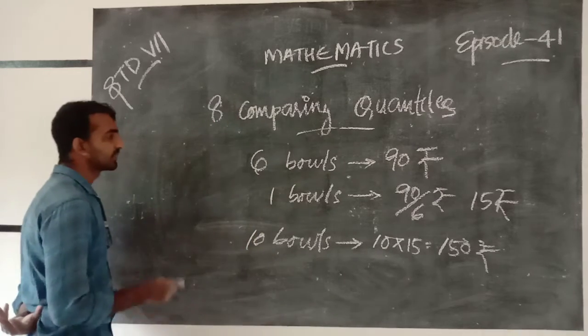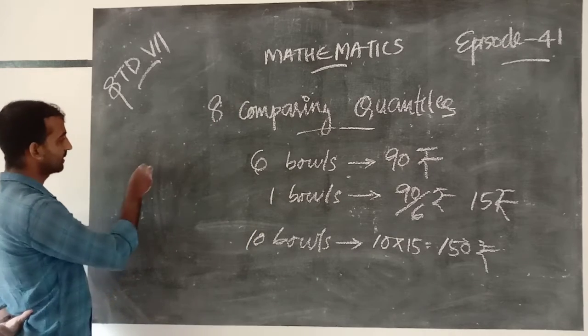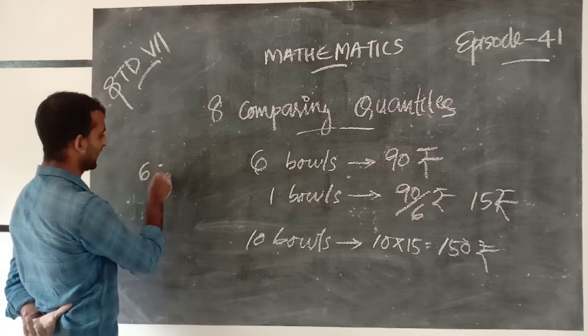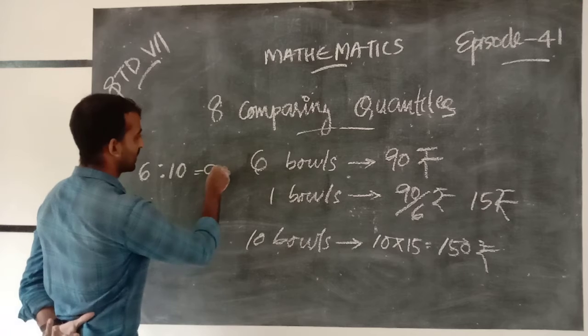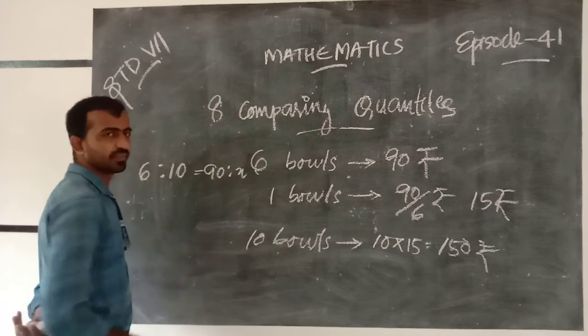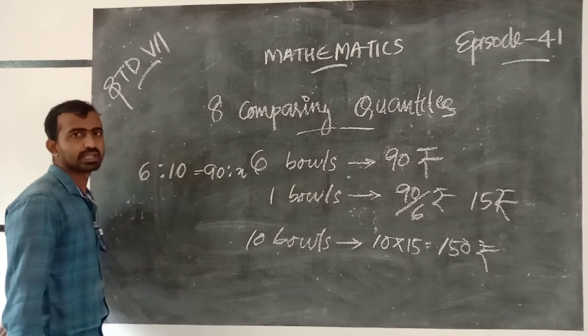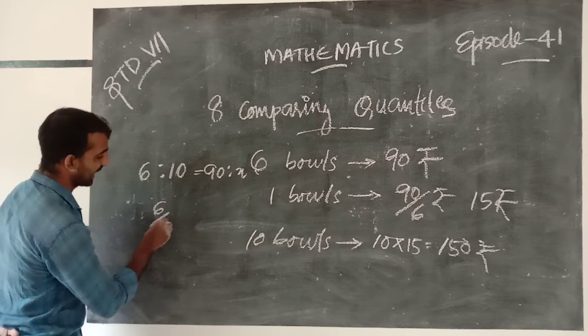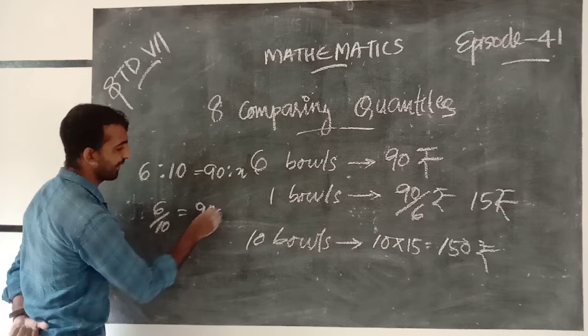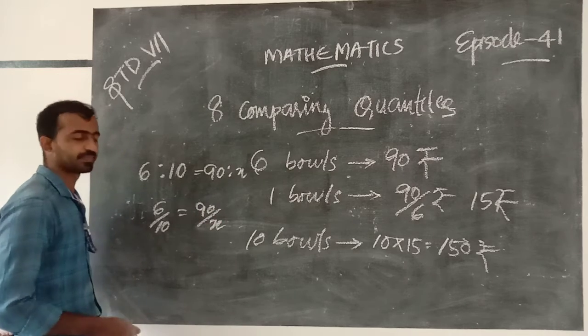Otherwise, we can write 6 is to 10 equal to 90 is to x. We do not know the amount. That is 6 by 10 equal to 90 by x.